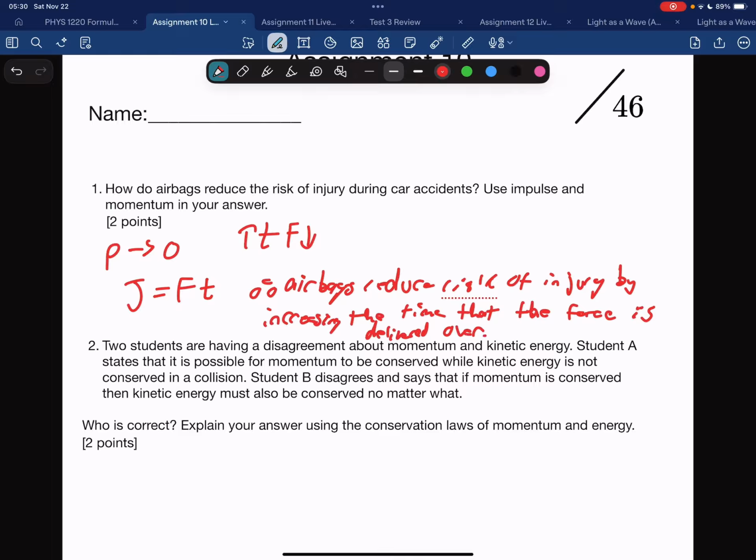So by increasing the time of impact, it lowers the force. That is because the impulse is constant there.